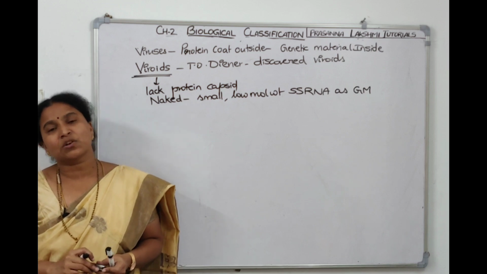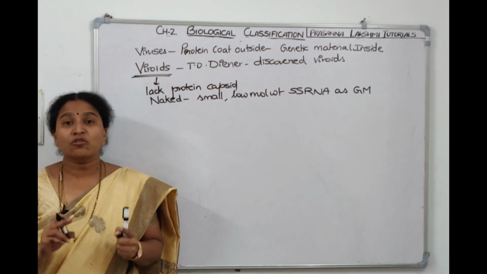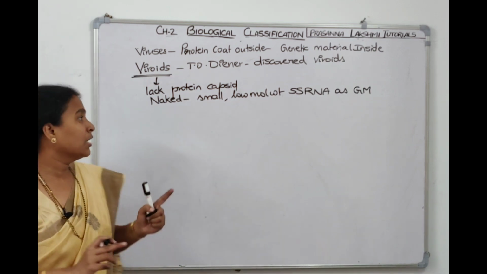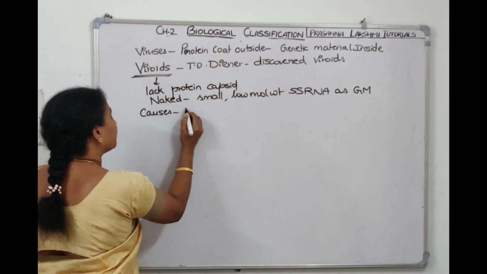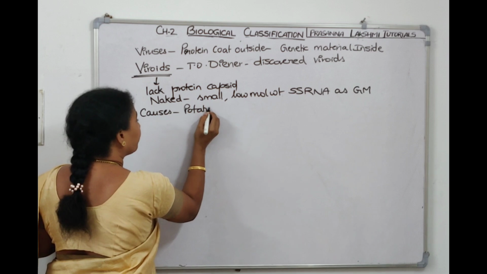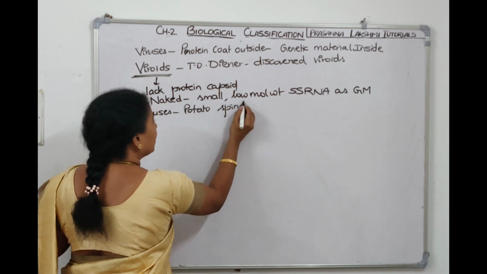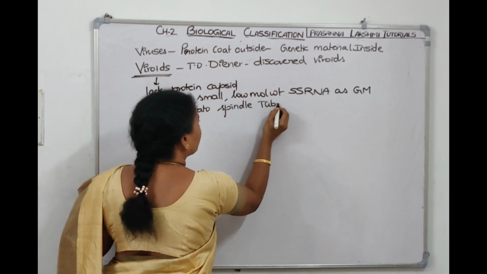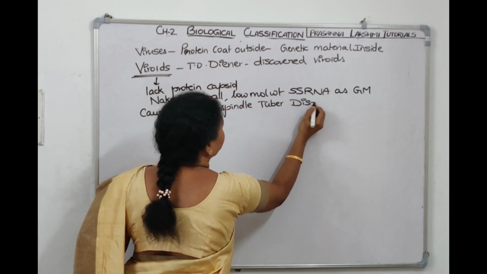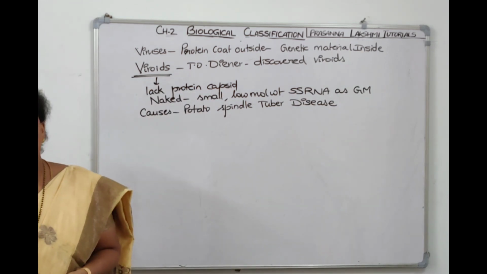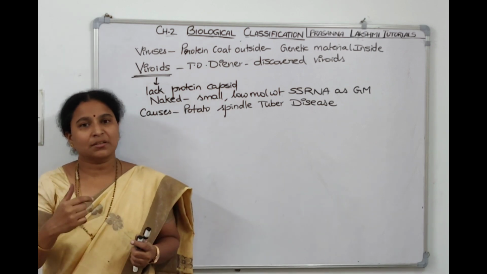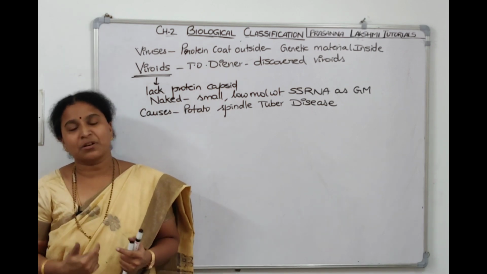What are the diseases caused by viroids? Potato spindle tuber disease. So a viroid causes what disease? It causes potato spindle tuber disease.